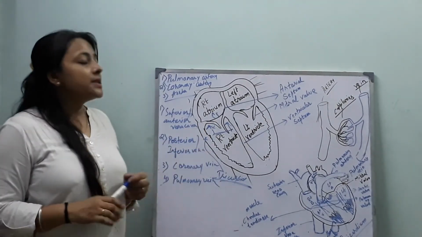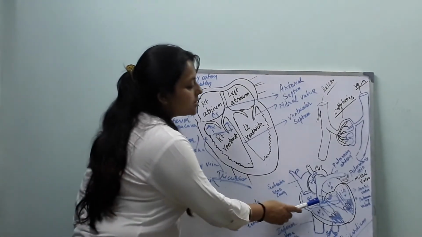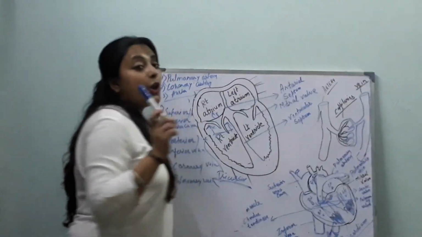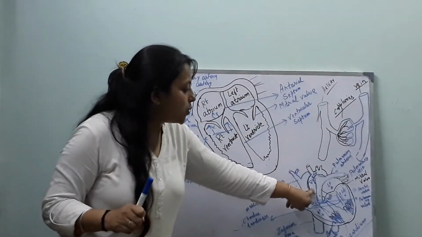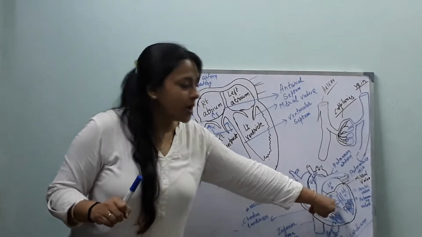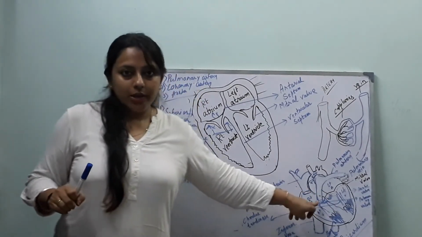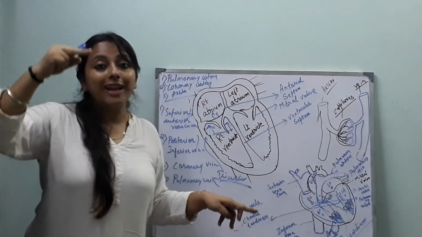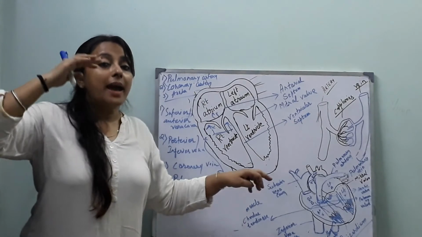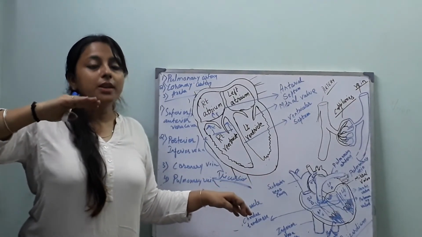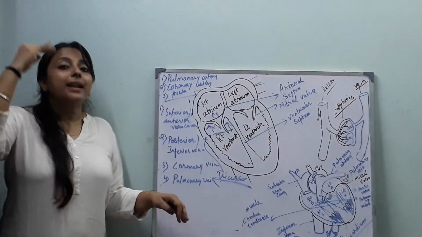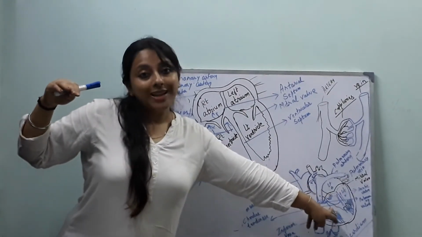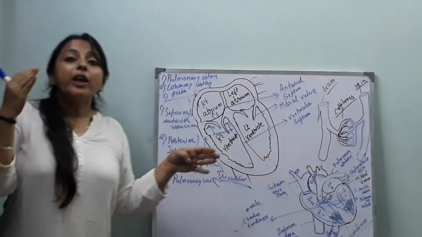Now, 2 more important valves are present at the beginning of the pulmonary artery and at the beginning of the aorta. See, we have aorta here. This is the beginning of aorta, and we have pulmonary artery here. We have a half moon-like structure valve present here. At the beginning of the pulmonary artery it is called pulmonary valve, and at the beginning of the aorta, the semilunar or half moon-like valve is called aortic valve.